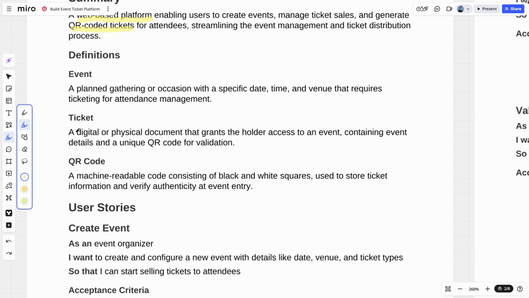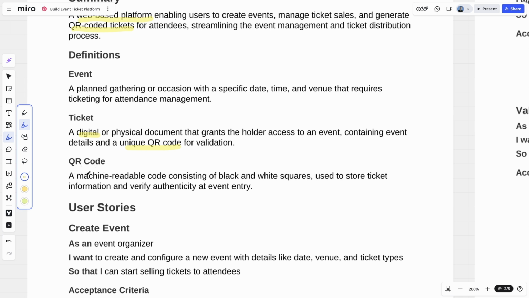Now, for ticket, a digital or physical document that grants the holder access to an event, unique details for the event, and a unique QR code. So we're going to be generating digital tickets, which could then potentially be printed, which makes for the physical document, but each ticket has to have a unique QR code.